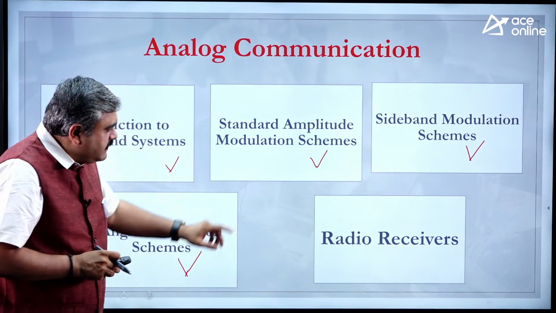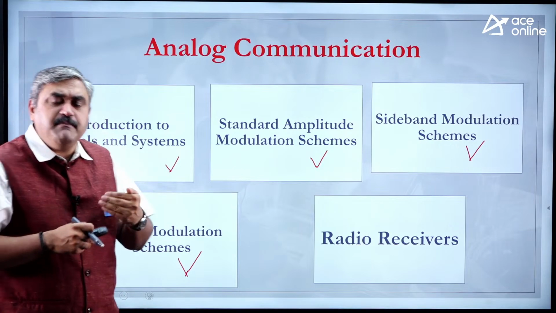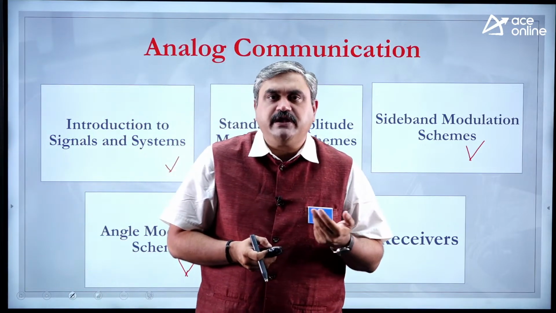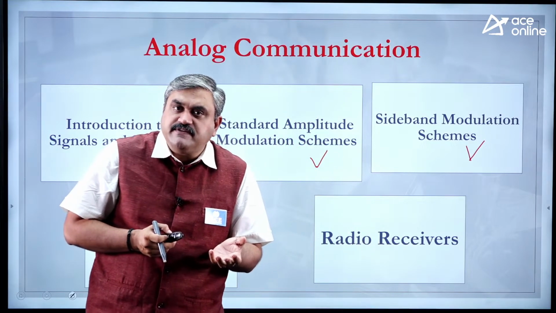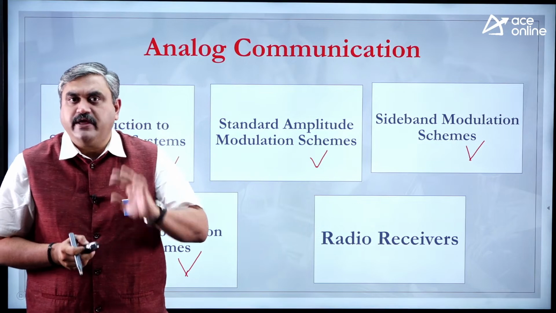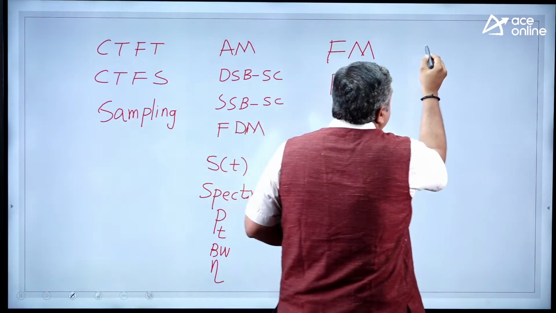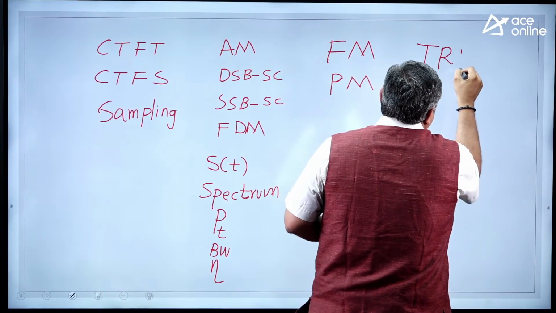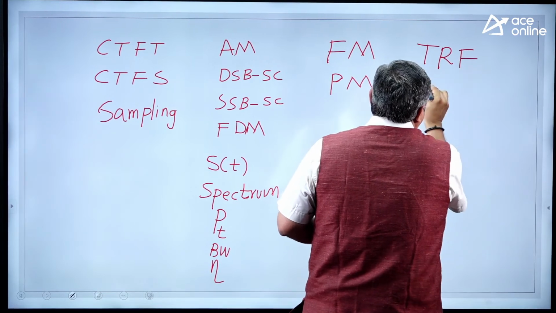Done. Now the last part is radio receivers. What is the meaning of a receiver? Parameters of a receiver like sensitivity, selectivity and fidelity, and types of receivers: tuned radio frequency receiver and a superheterodyne receiver. So these are the things that we are going to cover. This includes your TRF receiver, and the next one is a superheterodyne receiver.